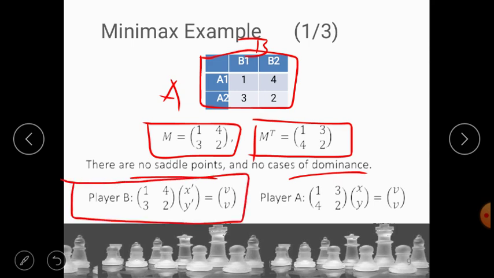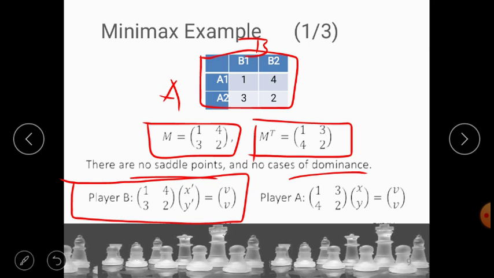Okay, player B, that is 1, 4, 3, 2 multiplied by the values for player B, that is x dash and y dash, which is equal to the vector value v, where v is the value of the game.